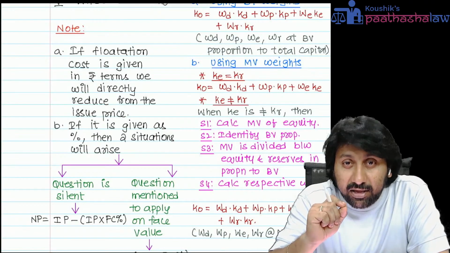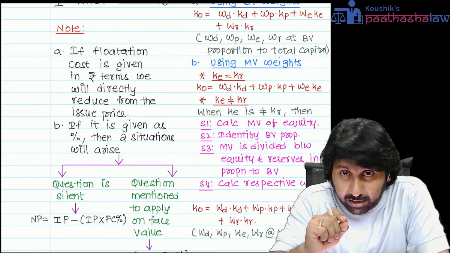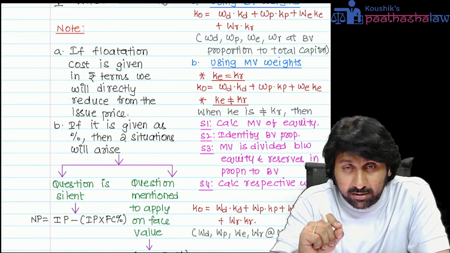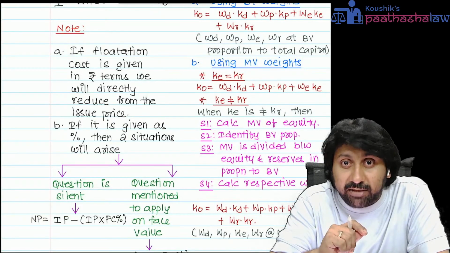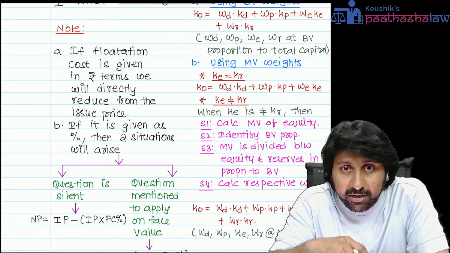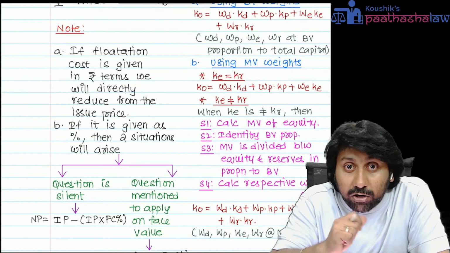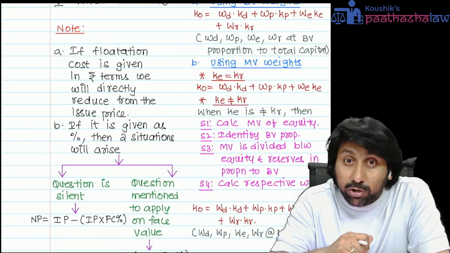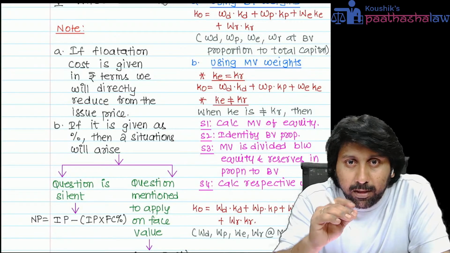Whenever KE and KR are both given, and KE and KR are not the same, they're different. Say, for example, KE is 16 and KR is 14. Then what to do? Then there is a problem. Do you know why? Let me tell you.